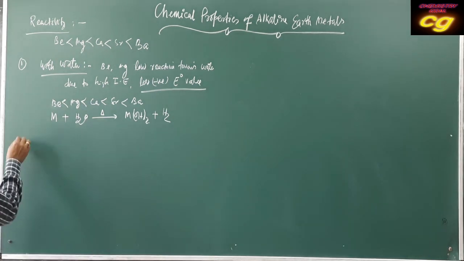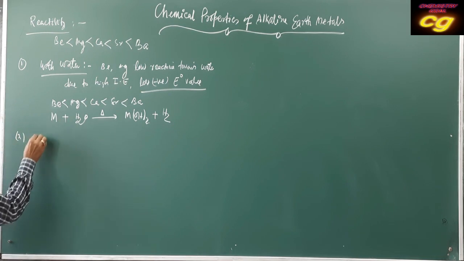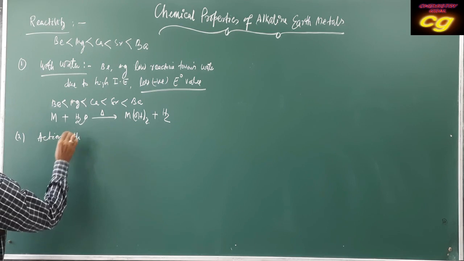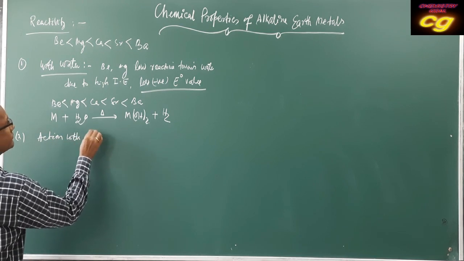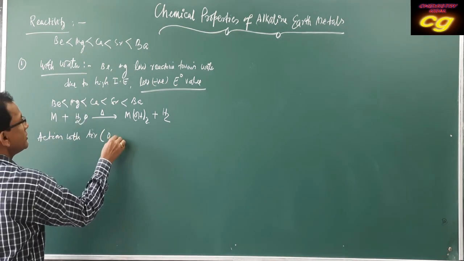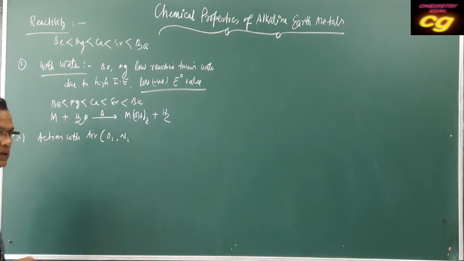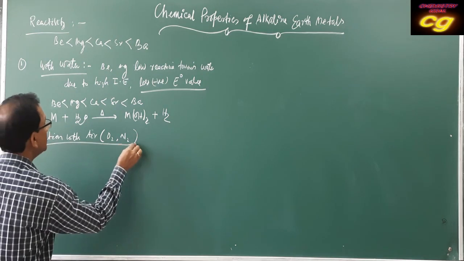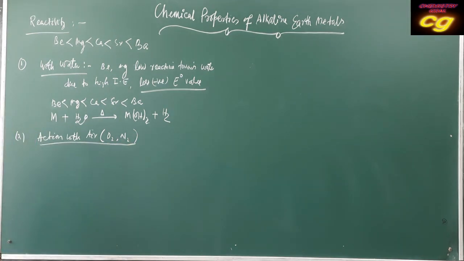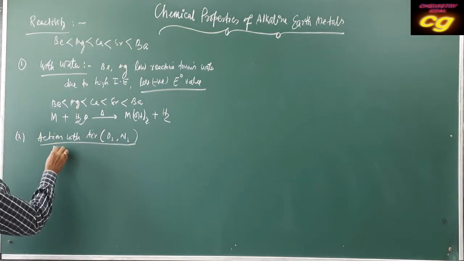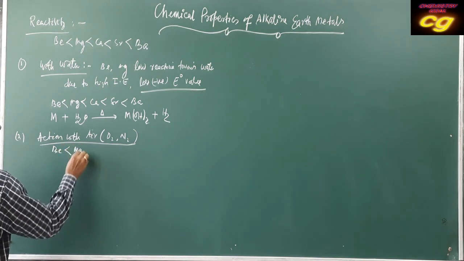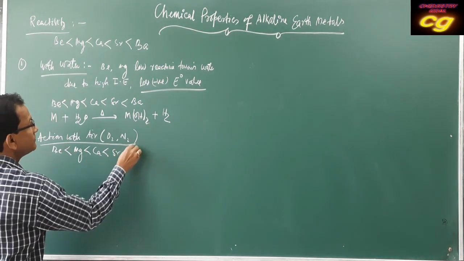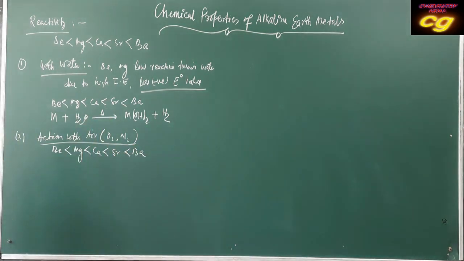The second property is action with air. Air means oxygen and nitrogen, mainly oxygen and nitrogen. Here the reactivity towards air is the same: beryllium less than magnesium, less than calcium, less than strontium, then barium.